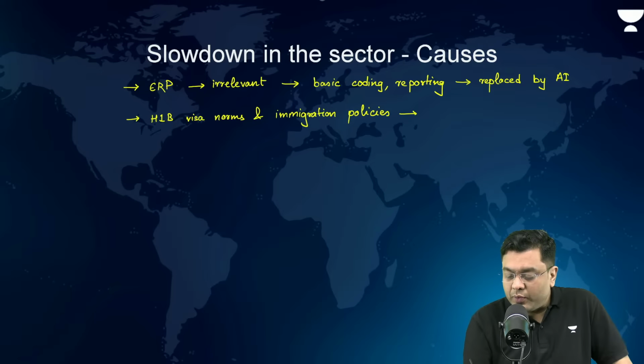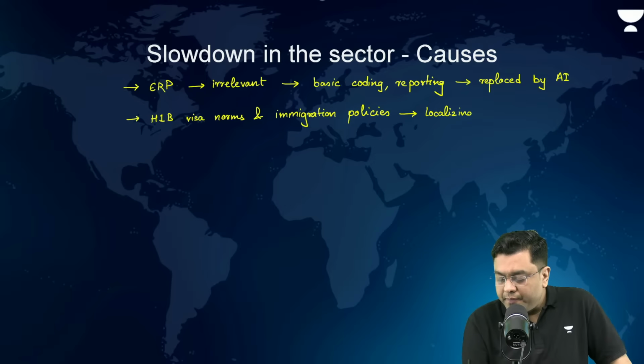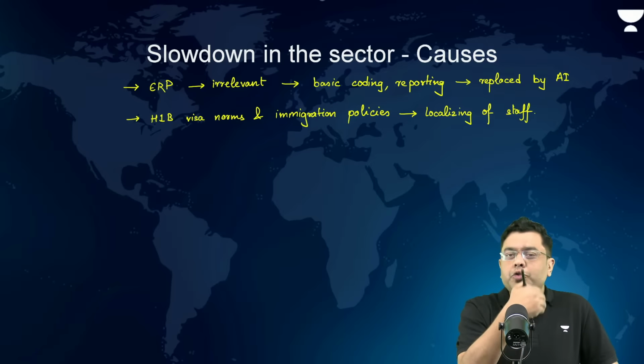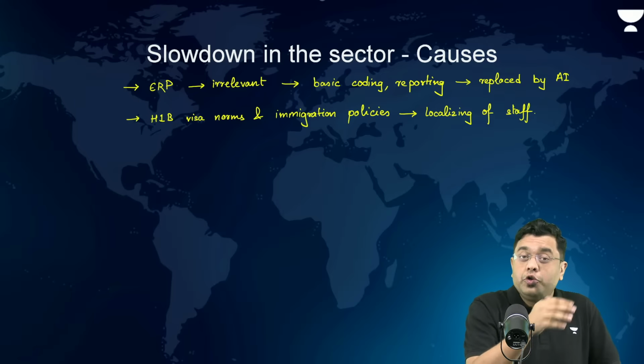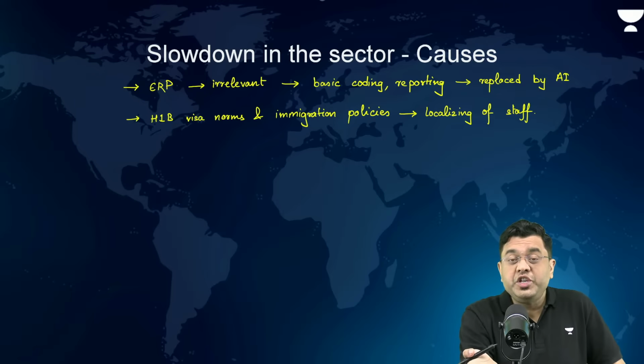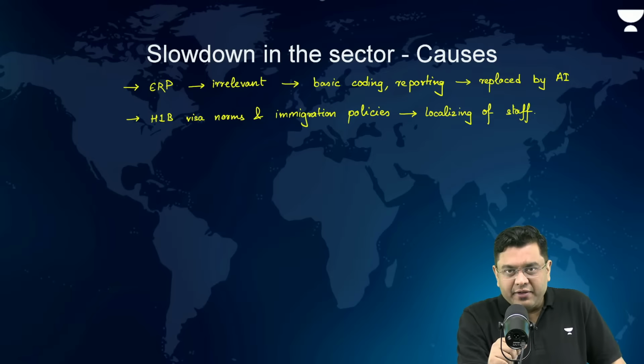So as a consequence, they are localizing staff and employees. You don't need to bring staff from India and pay $100,000 to take them to the US. It will be cheaper if you hire fewer people in the US itself.